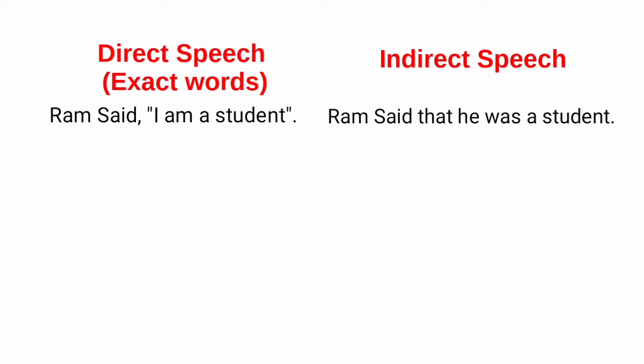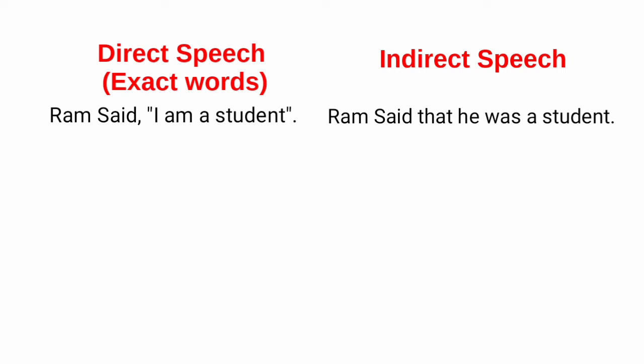In this sentence, Ram is the speaker of the reporting speech, said is the reporting verb, and that is the conjunction which we have to use in assertive sentences and exclamatory sentences. Further, we have removed the quotation marks and comma.